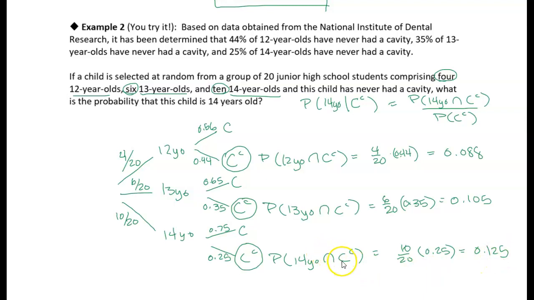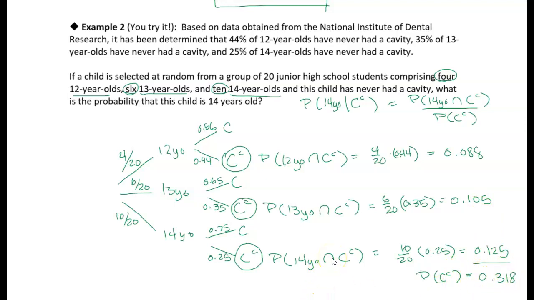If I add up these probabilities, those are all the different ways that we could choose a child who has never had a cavity. So the probability of choosing a child that has never had a cavity is just going to be the sum of all of those, and so we get 0.318.